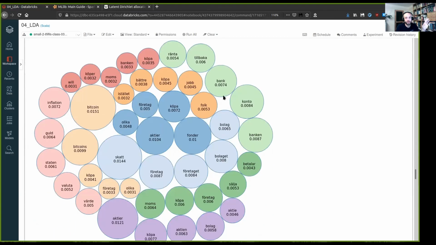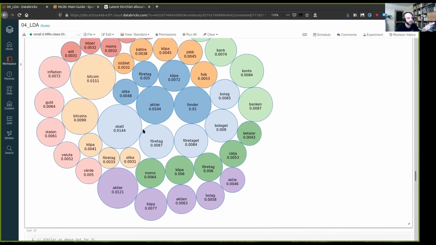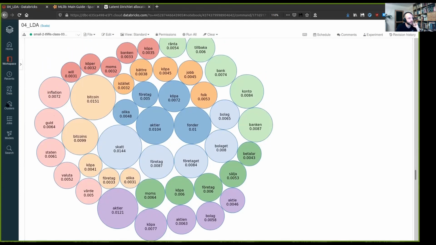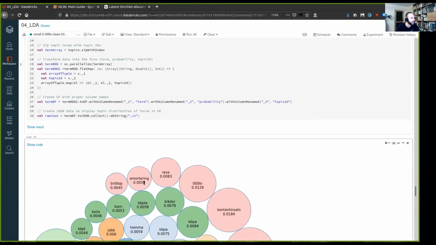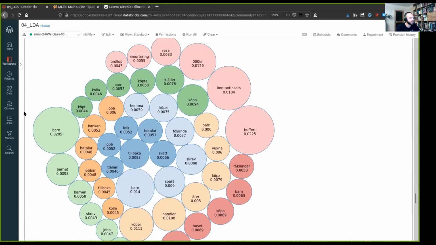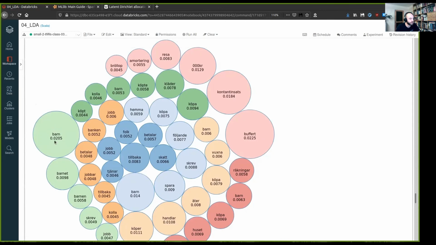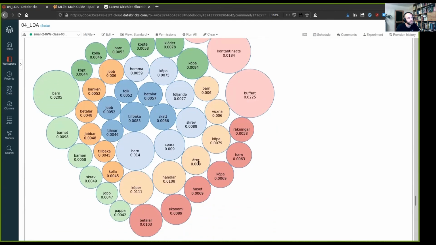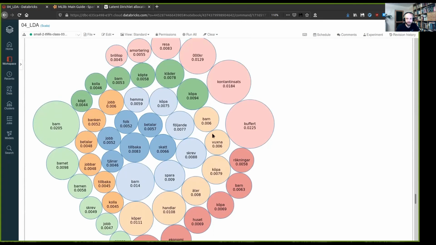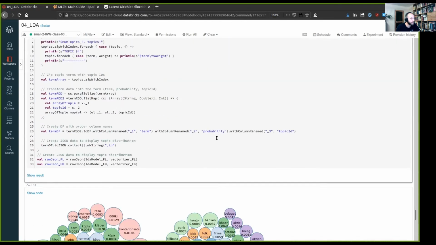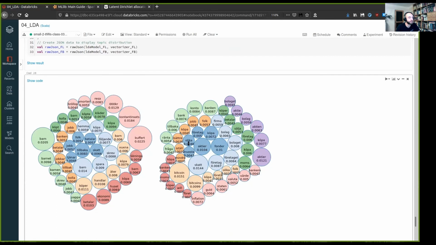So this is the topic structure from Flashback. Each color represents a topic, and the bubbles are the most common words in that topic. So we see Bitcoin, inflation goal, stocks, things like that. This is Familjeliv, so it's a bit different. So we talk about children, for instance. So different words, definitely. And here they are side by side.